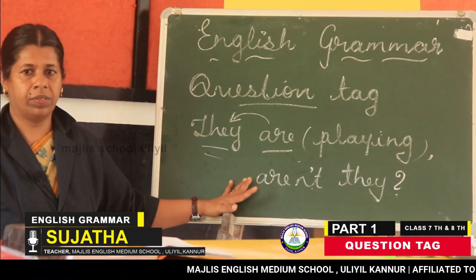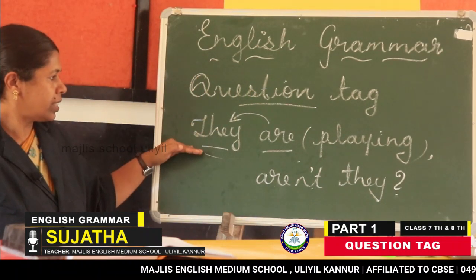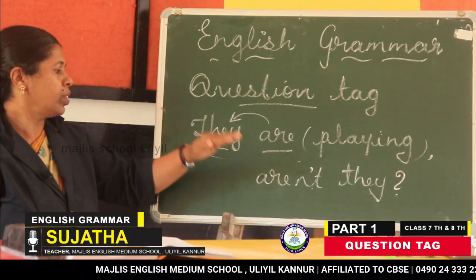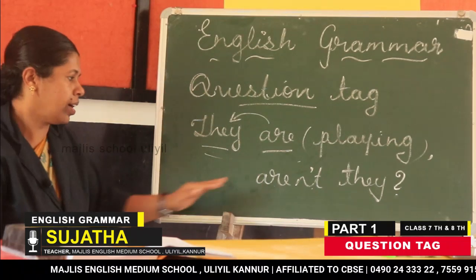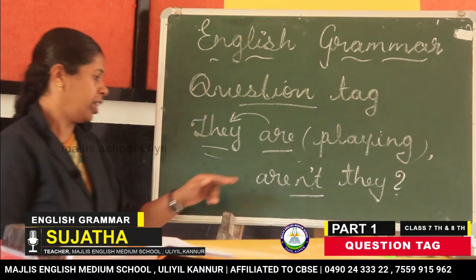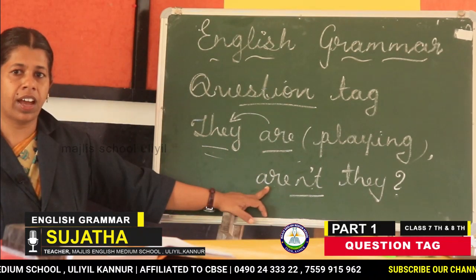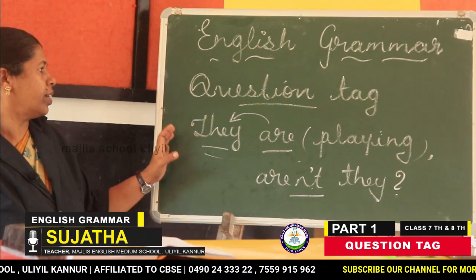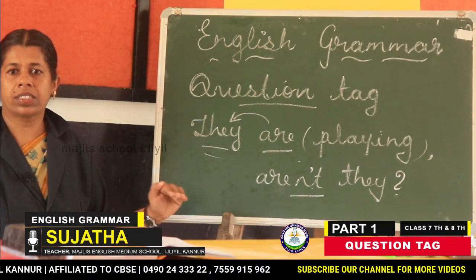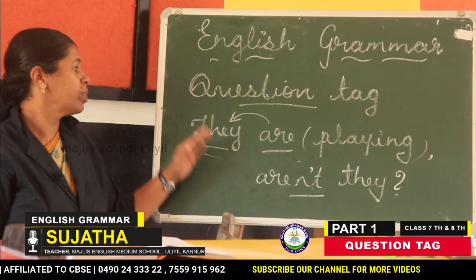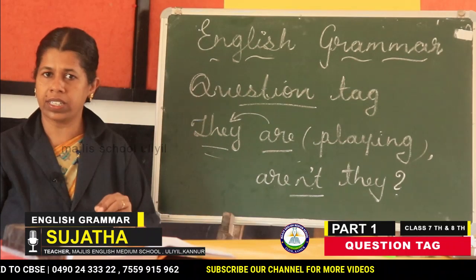Have you understood? As it is a positive sentence, we wrote a negative tag. Are not they; instead of are not, we wrote aren't. Have you understood? So here, the positive sentence takes a negative tag. That is the first thing we have to understand.